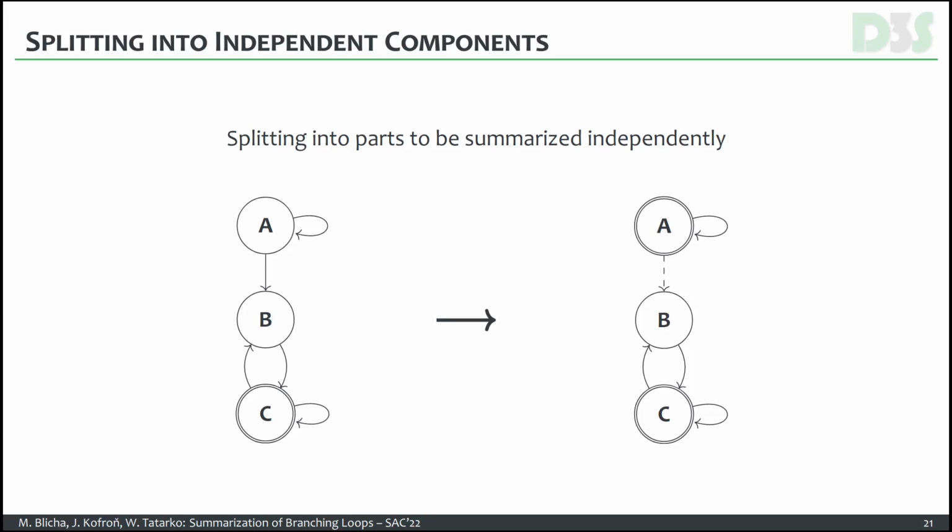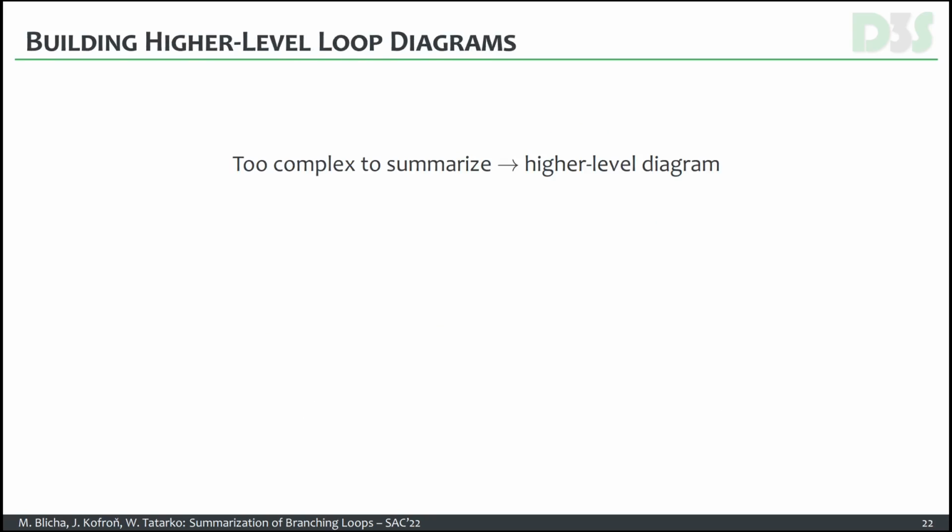So splitting into independent parts, as you can see here in these diagrams, we have 2 parts that can be actually analyzed separately. We have to denote the A vertex as an accepting vertex, because otherwise it would be eliminated completely. It would be wrong. And building high-level loop diagrams is, again, one interesting part of the algorithm, which I will describe in more detail. So this procedure is applied when the current loop diagram is too complex, and building a high-level diagram can help to simplify the diagram at the end, actually.